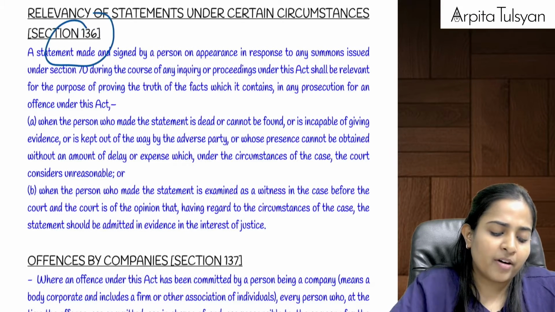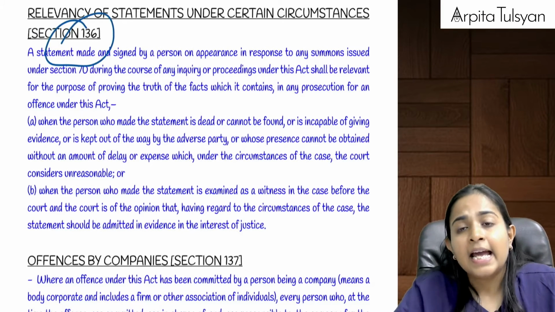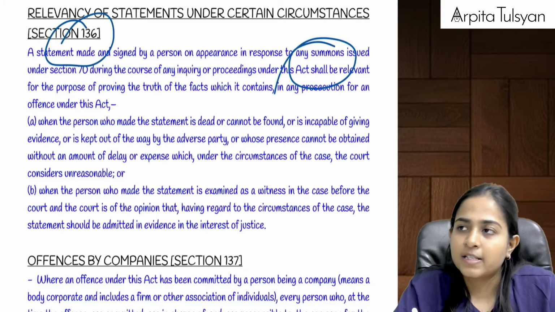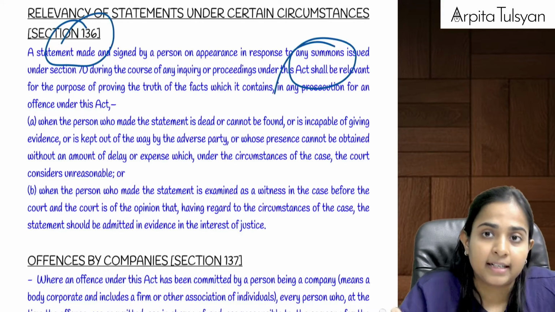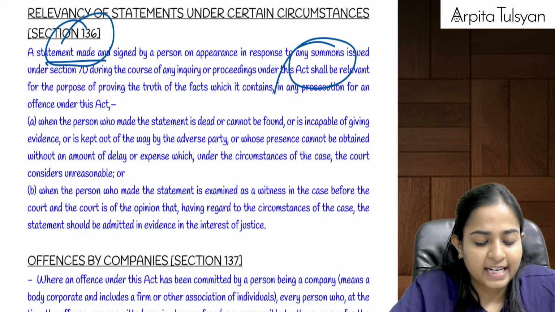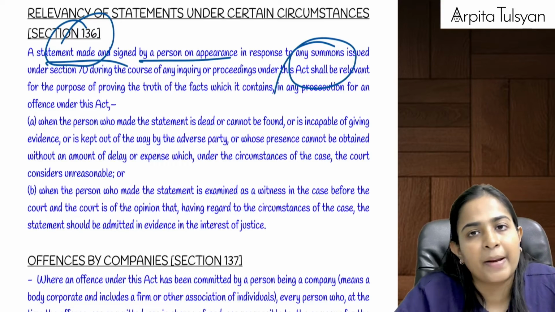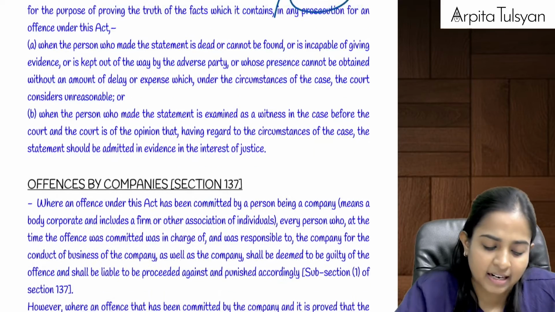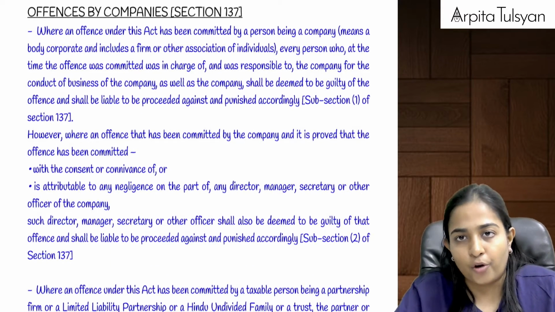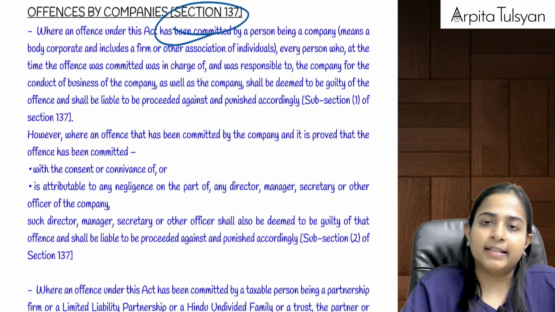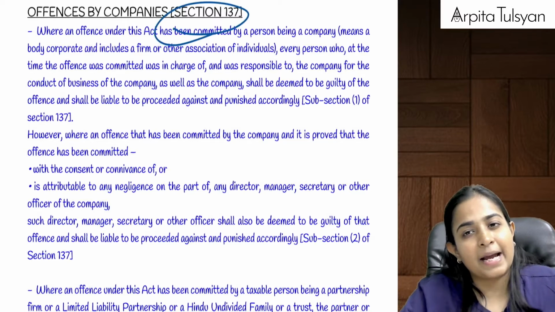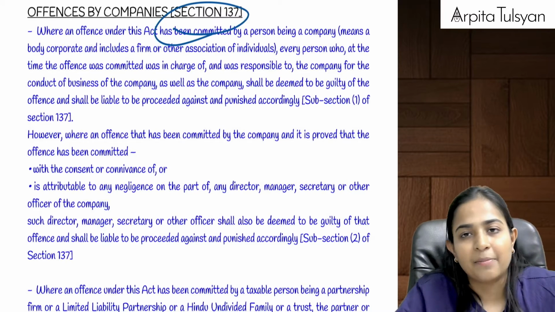Then section number 136, which simply says that if you were ever called for summons before any officer and you went for that summons, and if you gave any statement and you signed on any particular paper, that can be used as evidence before the court of law. Then section number 137 talks about offences by companies. I am taking this in a quicker manner because these are one-time read sections.